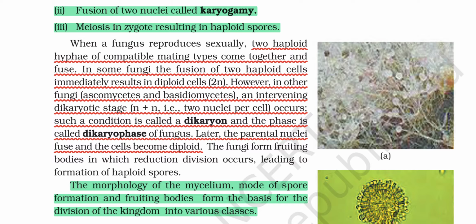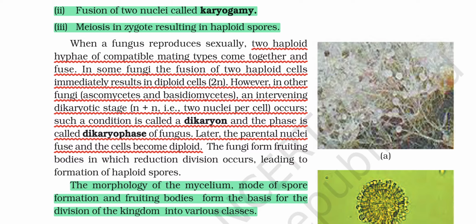In some fungi, the fusion of two haploid cells immediately results in diploid cells. However, in other fungi, an intervening dikaryotic stage, that is n plus n, two nuclei per cell, occurs. Such a condition is called dikaryon, and the phase is called the dikaryophase of the fungus. Later, the parental nuclei fuse and the cell becomes diploid. The fungi form fruiting bodies in which reduction division occurs, leading to the formation of haploid spores.